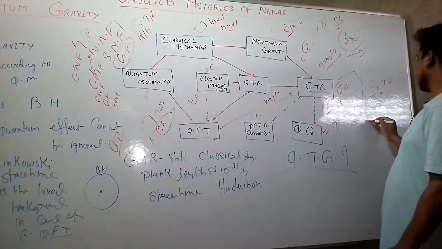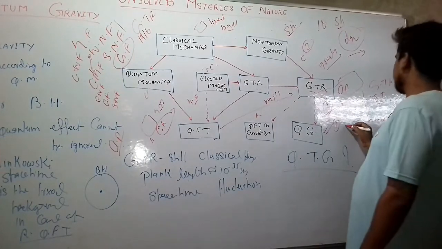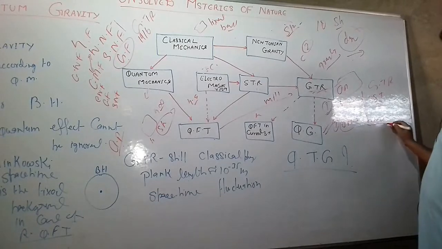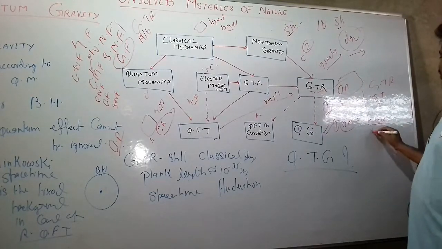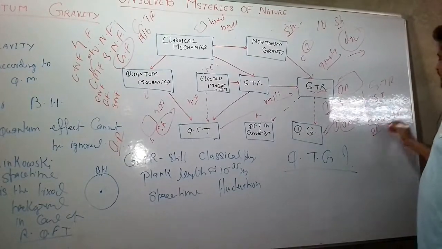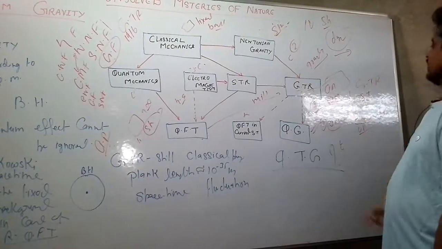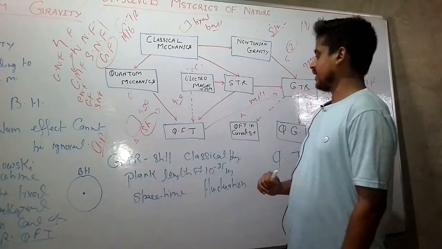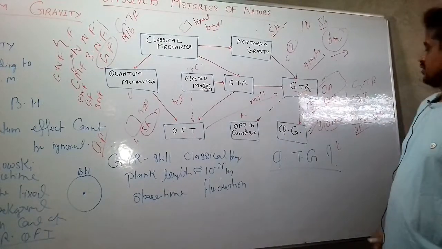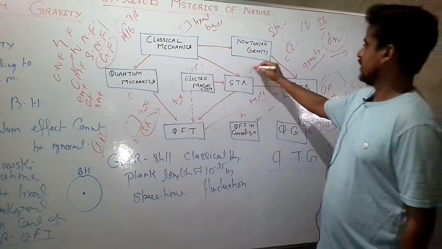Second is time. Time is a given parameter in quantum mechanics. It is an operator, and in general relativity it is a dynamical variable. It means time in the quantum mechanical framework is different from the general relativity framework. So how do we reconcile this problem of time?